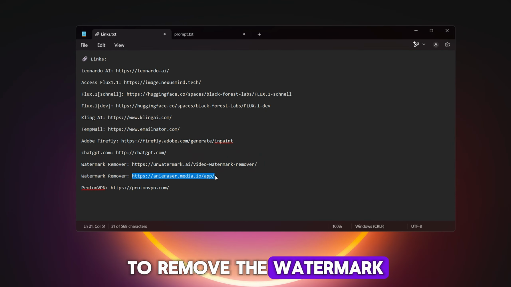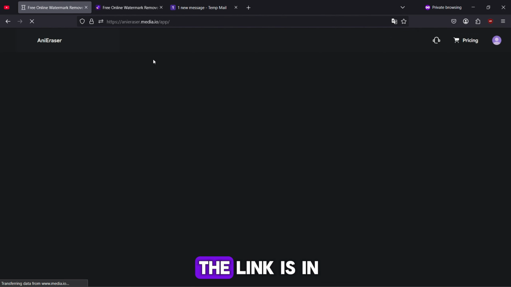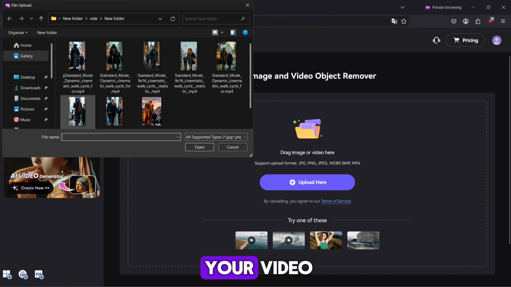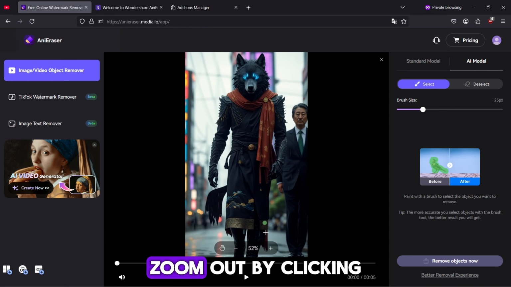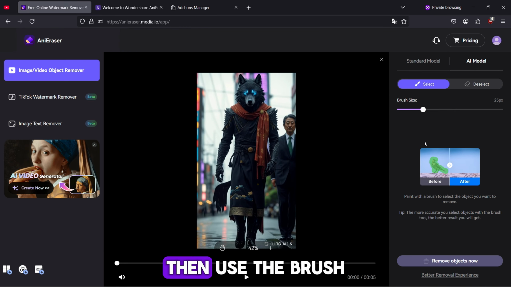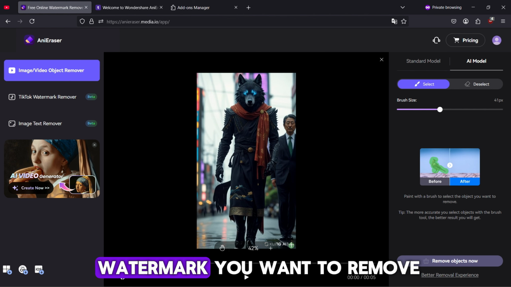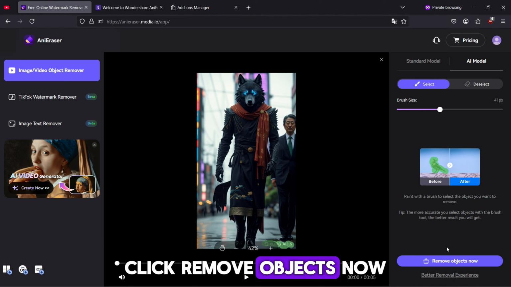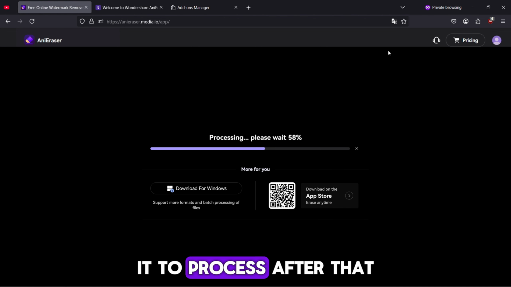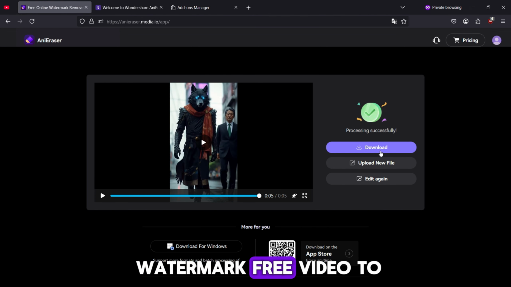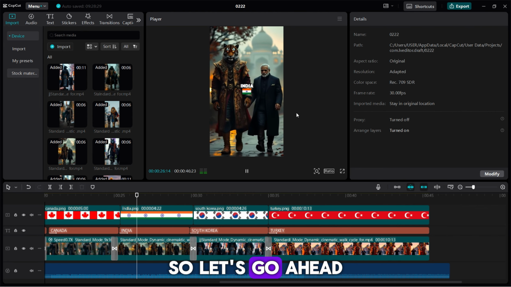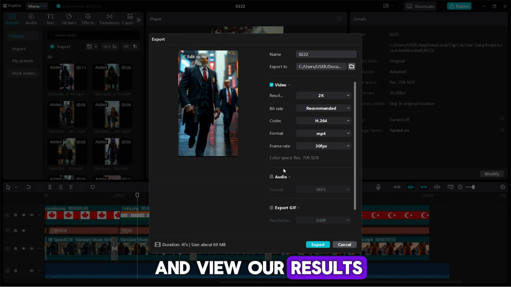To remove the watermark from the video, we'll use this website. The link is in the description, so quickly sign up with a temp mail. After signing up, upload your video. If the full video isn't visible, zoom out by clicking the minus button. Then use the brush tool to highlight the watermark you want to remove, just like I'm doing here. Once you've highlighted it, click Remove Objects Now and wait for it to process. After that, you can download the watermark-free video to use on your project. Okay, now we're all set, so let's go ahead and export the video and view our results.